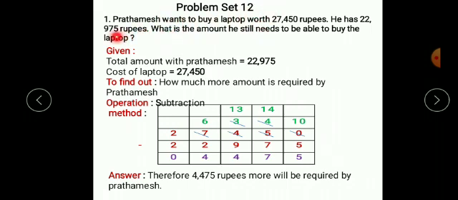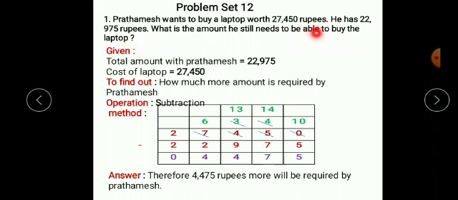Now move on to problem set 12. Question number 1. Prathamesh wants to buy a laptop worth rupees 27,450. He has 22,975 rupees. What is the amount he still needs to be able to buy the laptop?